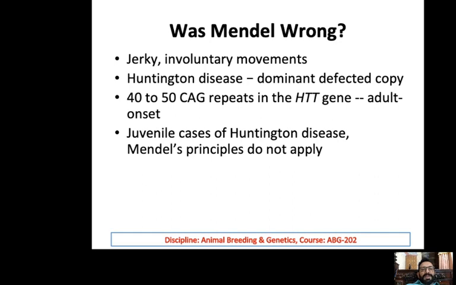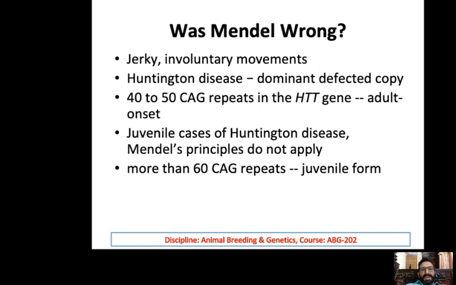So primarily if the gene is defective, then the disease should start from the early age. But in this case, the occurrence of the disease is dependent on the stage of the age, and that is dependent on the number of the repeats. Similarly, if the repeats are 60 CAG continuously, then the disease appears in the juvenile.